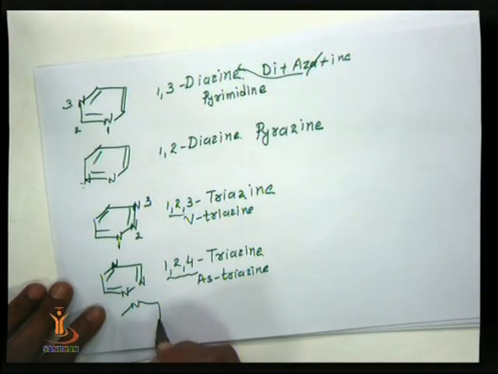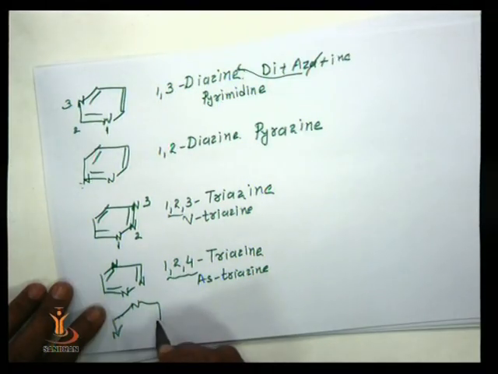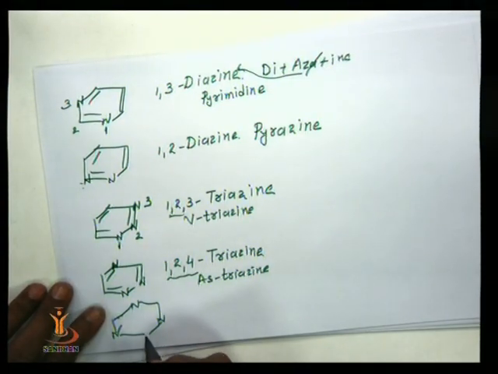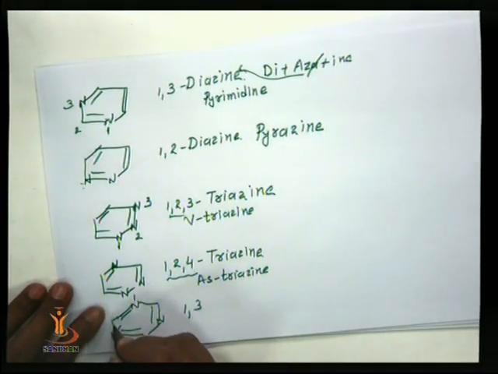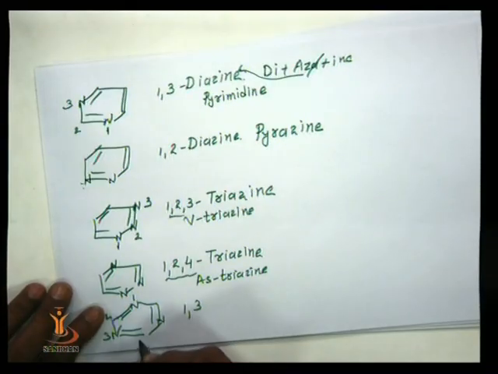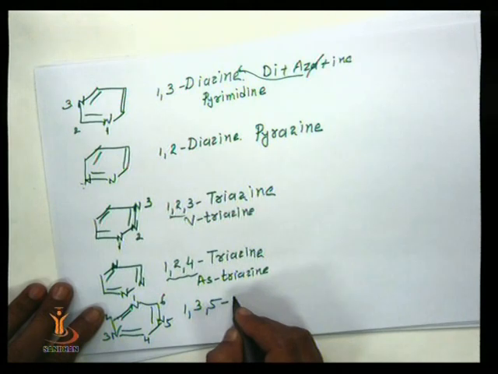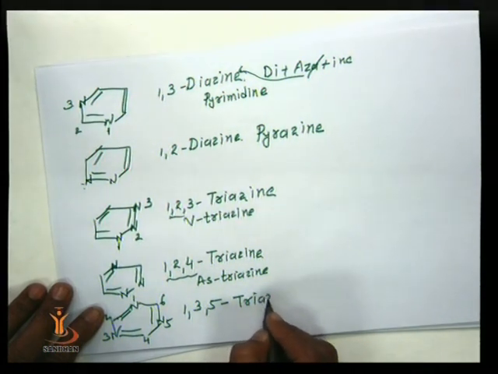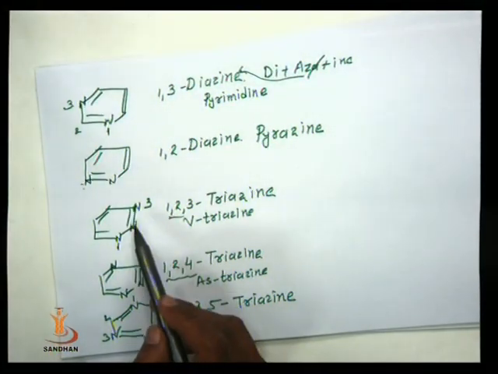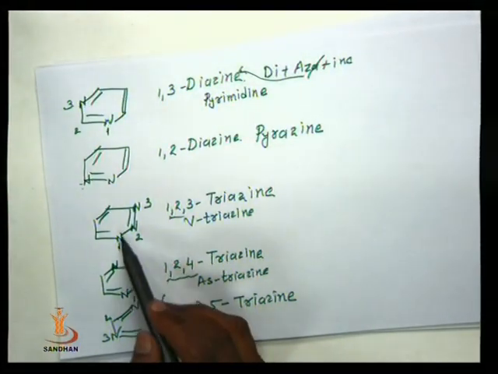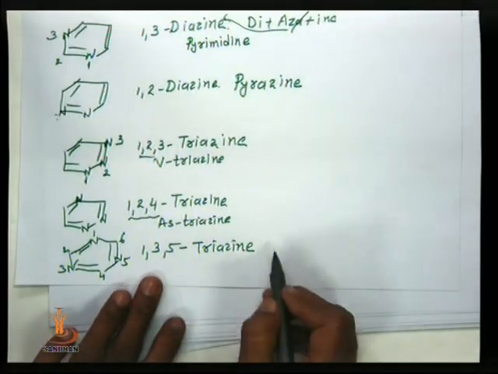If the 3 different heteroatoms are present at alternate sites, it is known as 1,3,5-triazine. These 3 atoms are positioned symmetrically, so it is called symmetrical triazine, and it is used for reactive dyes.